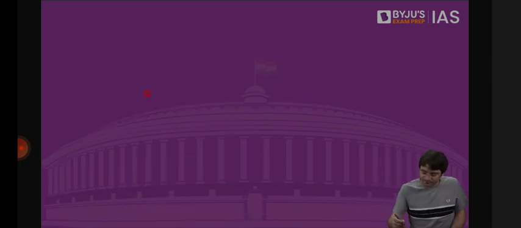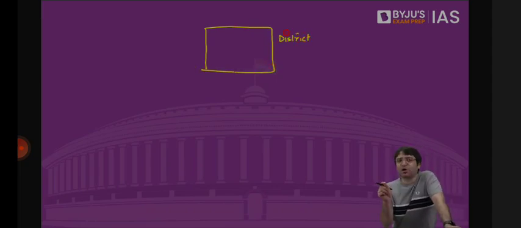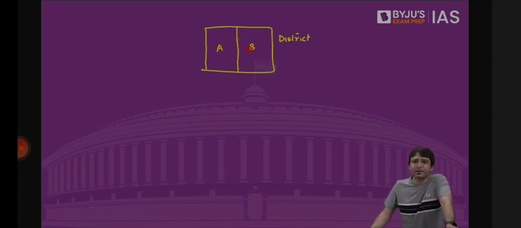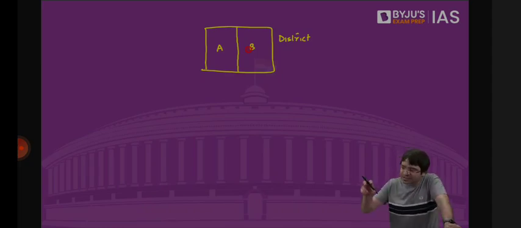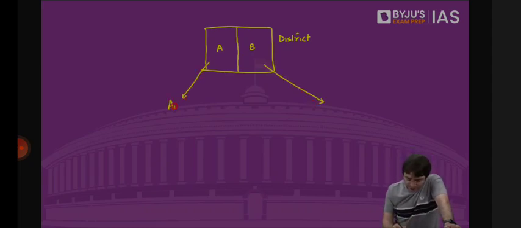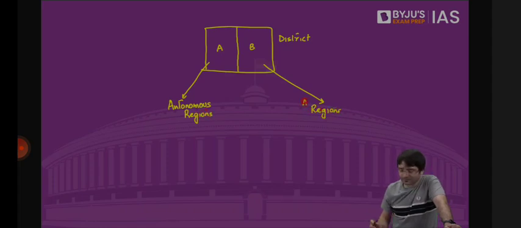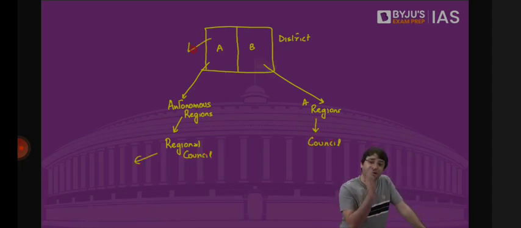But what if there is a district where one tribe is not dominating, where only one type of tribe is not residing? There are 2 tribes. Let's say tribe A, tribe B. Normally what happens, the state government declares that this area which is inhabited by tribe A is converted into a district. Area which is inhabited by tribe B is converted into a district. But what if it is not? Then A and B areas are converted into autonomous regions. And these autonomous regions are given a regional council. And people of this A area will directly elect their members. And they will decide then what sort of laws should be implemented here, what sort of justice should be given there.